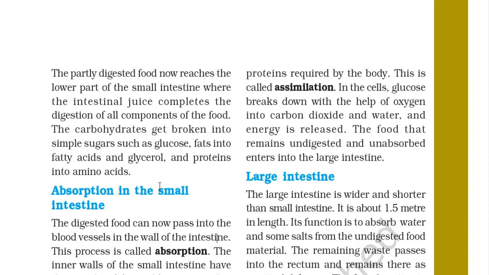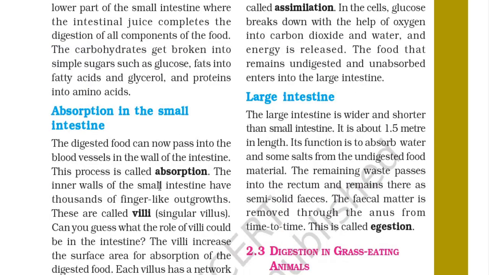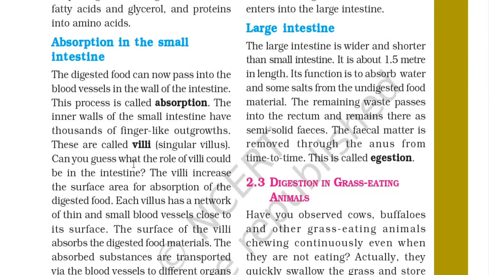Absorption in the small intestine. The digested food can now pass into the blood vessels in the wall of the intestine. The process is called absorption. The digested food is absorbed. The inner walls of the small intestine have thousands of finger-like outgrowths. These are called villi, singular villus.